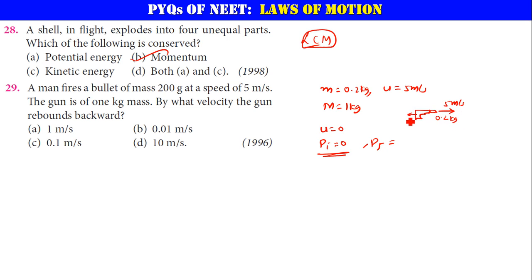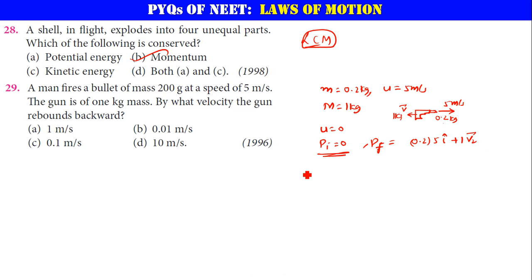The mass of the gun is 1 kg and it is coming with velocity v2, let us say. Now final momentum pf is mass times velocity, that is 0.2 times 5 i cap. Very good. Now this mass is 1 kg, let me not write units here, 1 into velocity v2.